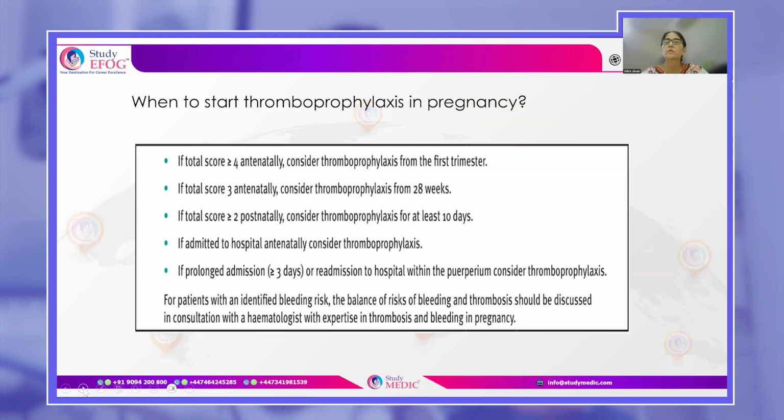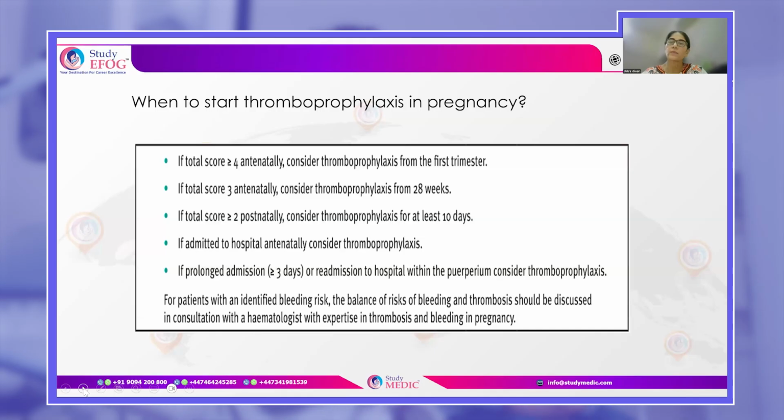When the score is 4 or more antenatally, you will consider thromboprophylaxis from the first trimester. If the score is 3, you will consider from 28 weeks. And postnatally, if the score is 2 or more, you will give it for at least 10 days. Any woman admitted to the hospital for 3 days or more, or readmitted to the hospital in the puerperium, you will consider thromboprophylaxis for her.